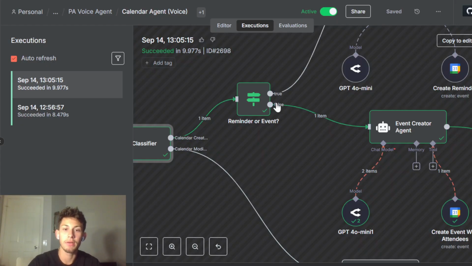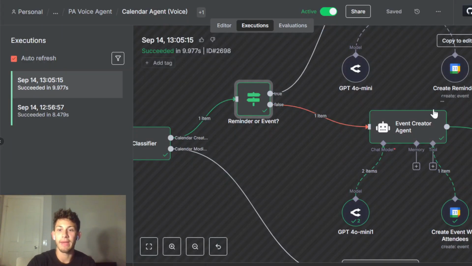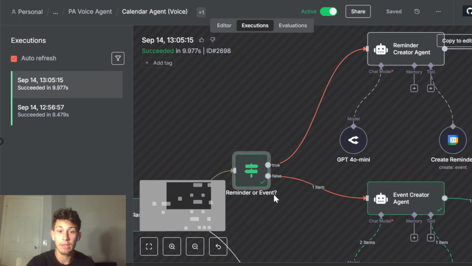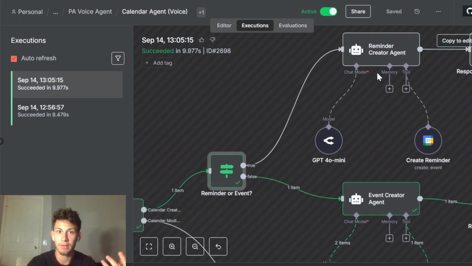Okay, and so what I've done here is in this if node, I said if these two things exist at the same time, this is the attendee name and the attendee email. So if these things even exist, that means that this is an event with an attendee, okay? If they don't exist, you don't need to worry about that, okay? So this if node is kind of doing some of the legwork for the AI, so it doesn't have to do that sort of intelligent processing, trying to figure out whether it's an event with an attendee or without one, okay? Hopefully that made sense as well.